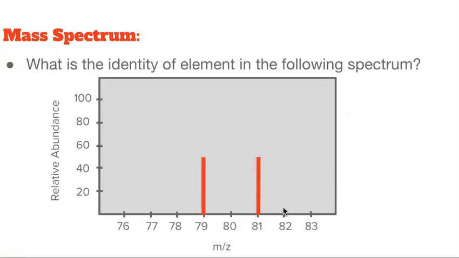As I said earlier, we can use a mass spectrum, the relative abundances and the mass-to-charge data to identify an element. So if we were to look at this mass spectrum, taking into account the relative heights and the masses of those two isotopes, what element do you think is present? That element is bromine, because the only element that has an average atomic mass around 80 is bromine.